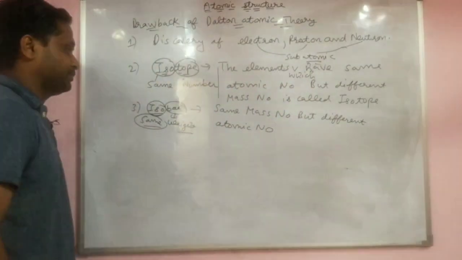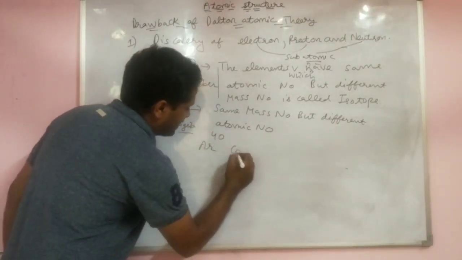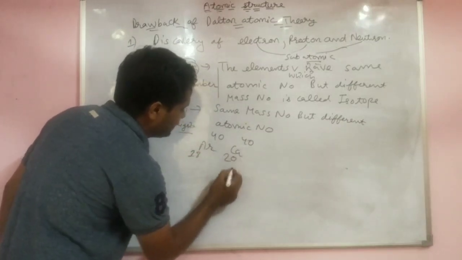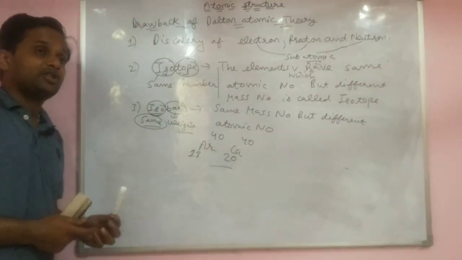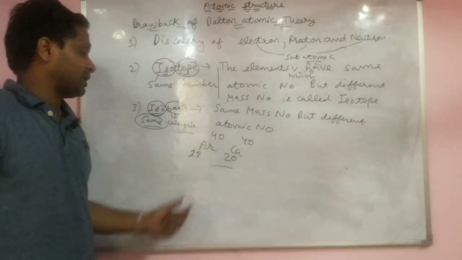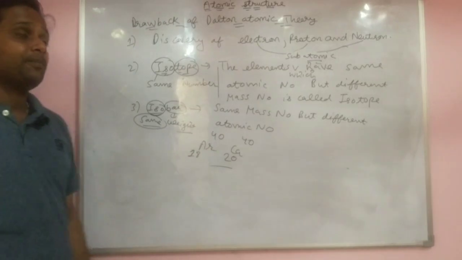Any example? Argon 40, calcium 40. Their atomic numbers are 18 and 20. At that time you will think, why are the argon and calcium masses the same? Actually, this is the isobar. Atomic number 18, atomic number 20, but their mass is the same.